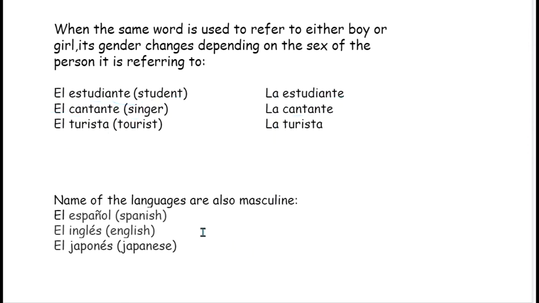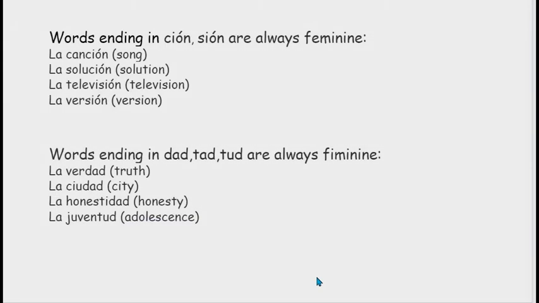Also, names of the languages will always be masculine. For example, el español, the Spanish, el inglés, English, el japonés, the Japanese. Also, the words ending in sión and ción. This is basically the difference in spelling, sión and ción. Their pronunciation is the same.